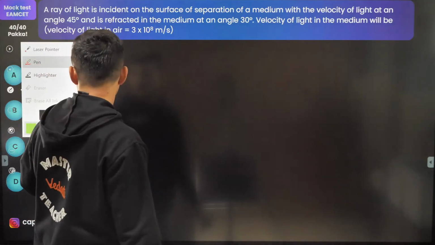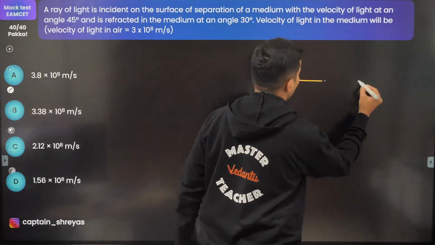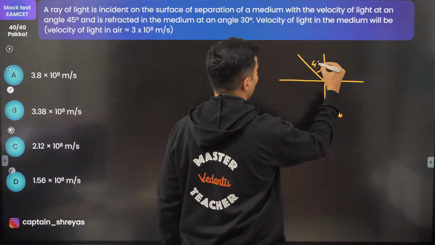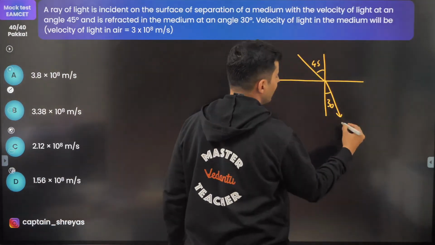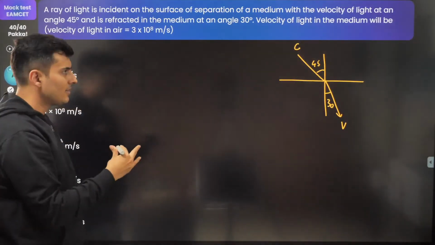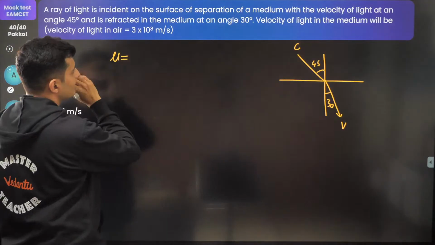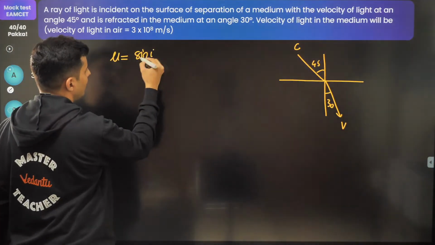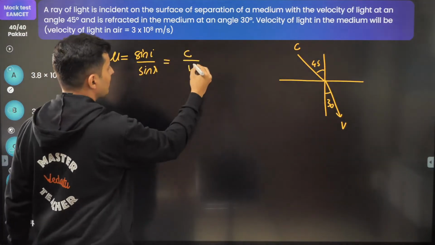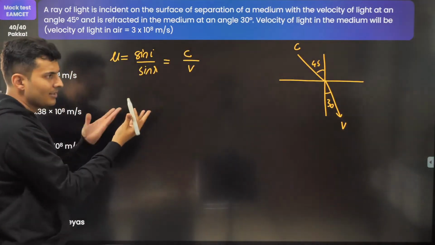Okay, let's try to do this question. First of all, think about it this way. The light is coming like this and it is going here. This angle is 45 degrees, this is 30 degrees. Here the speed is v, here the speed is c. Use Snell's law and you will get the answer. So mu is nothing but sine of i by sine of r. Also it is speed of light in vacuum upon speed of light in the medium. That's what Snell's law is.